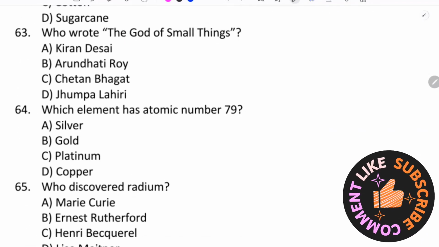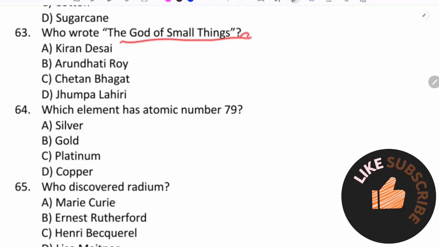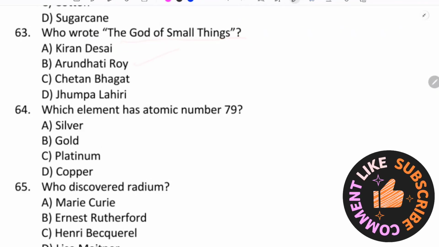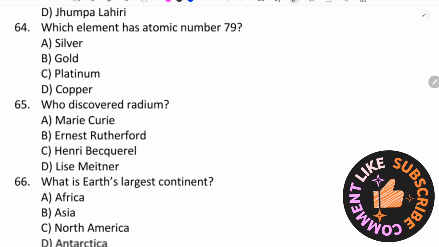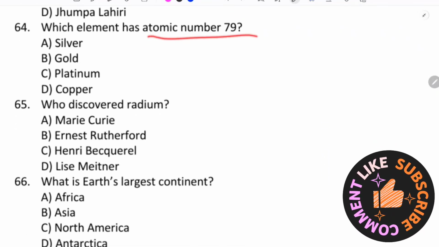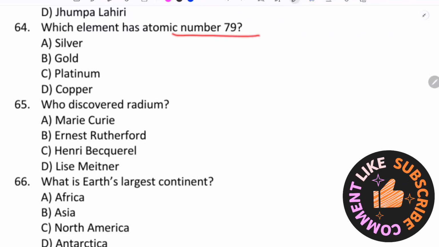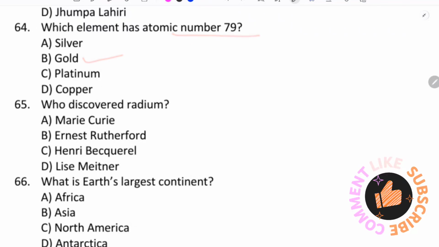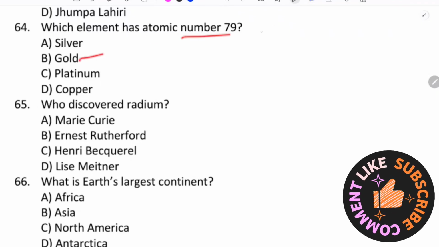Who wrote The God of Small Things? Remember, Arundhati Roy. Which element has atomic number 79? Atomic number 79 is gold.